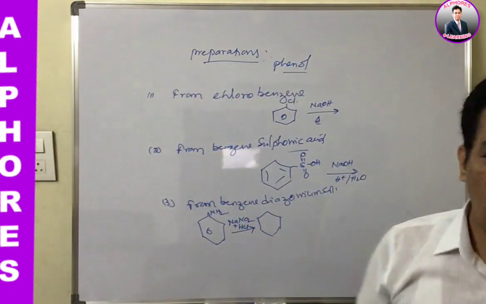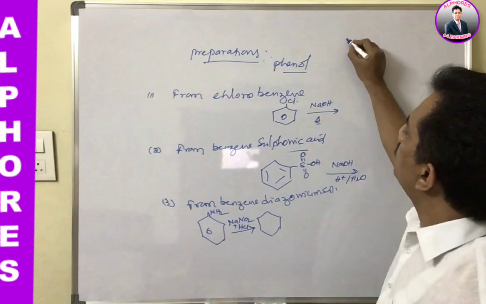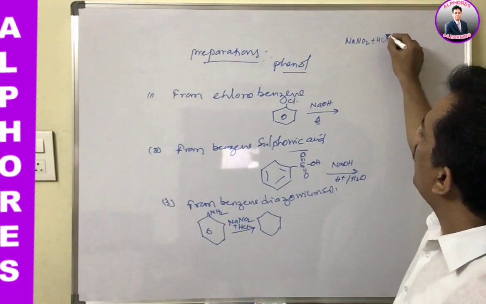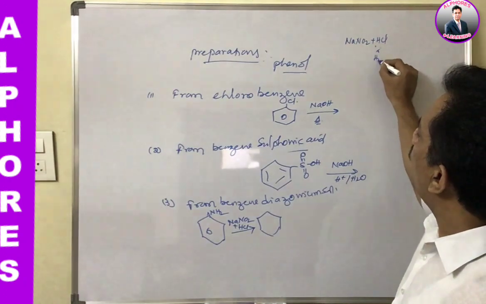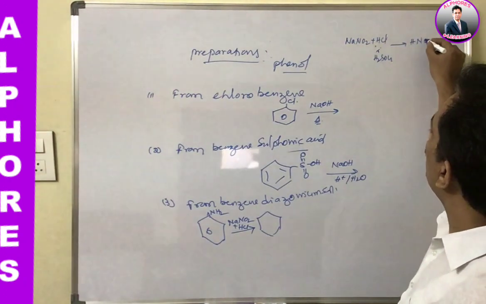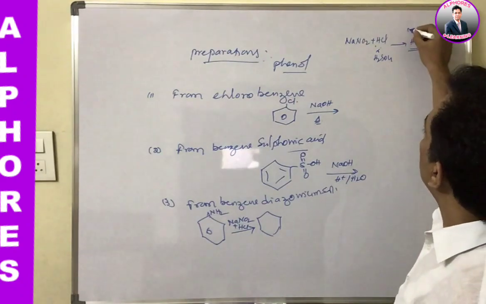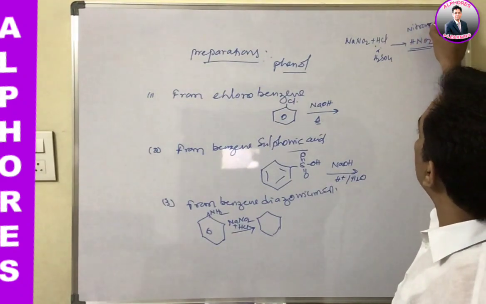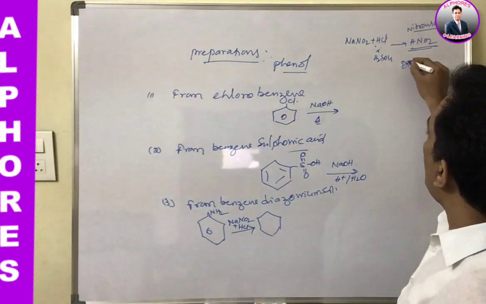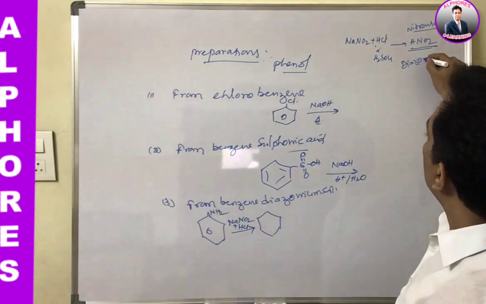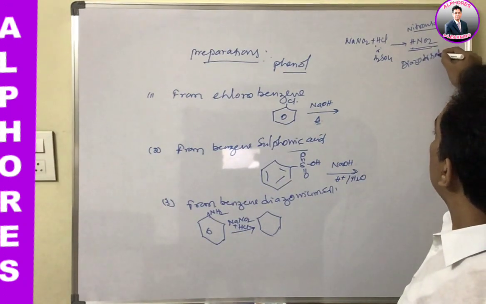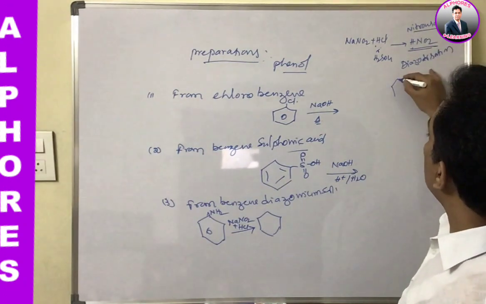In coming chapters also we are going to face this reagent, NaNO2 plus HCl or H2SO4, which is nothing but the formation of HNO2. You remember, it is nitrous acid. Nitrous acid is the reagent for diazotization of the aniline group.